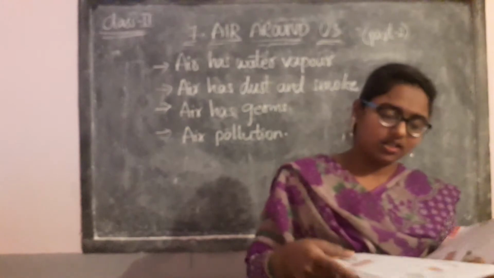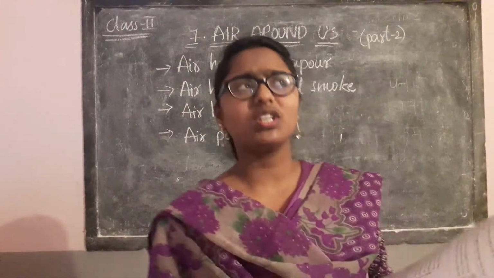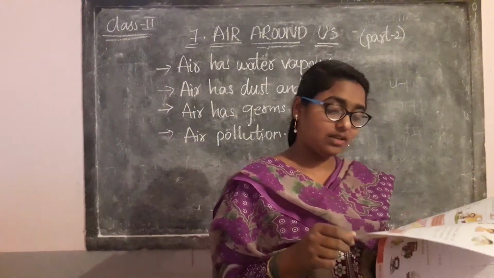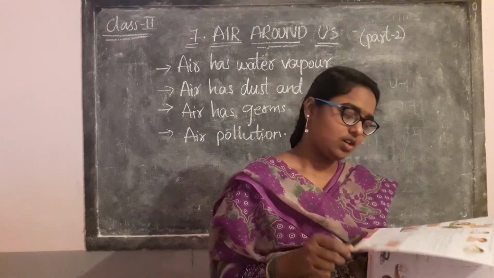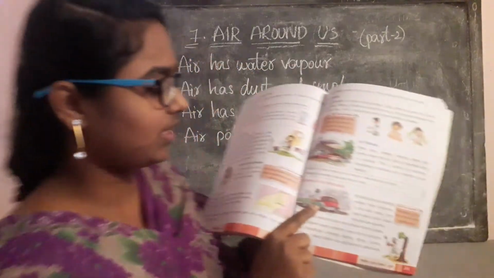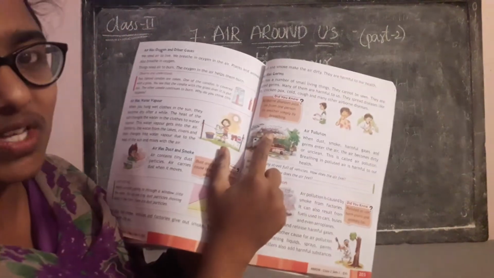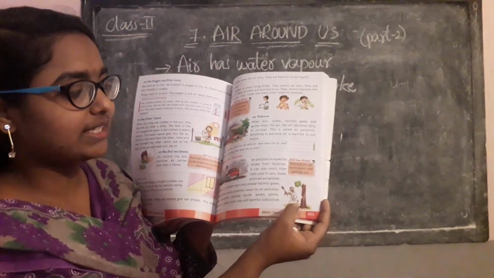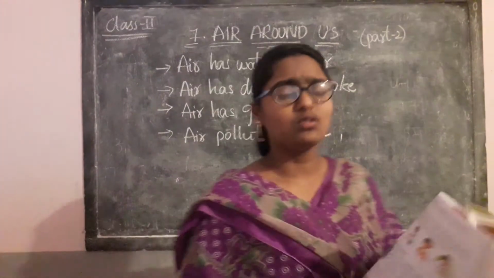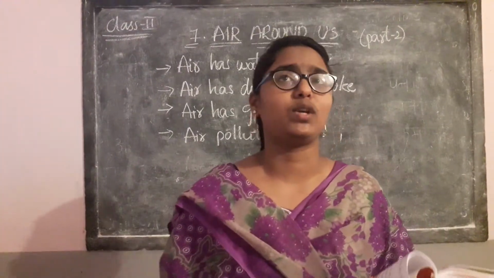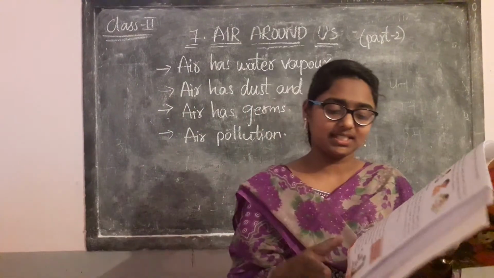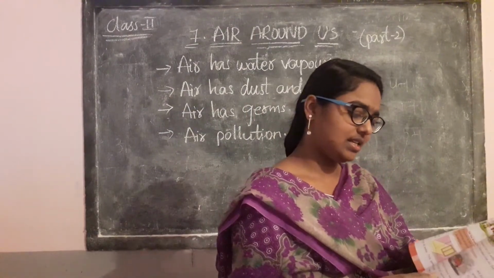See children. So this is air pollution. Is breathing that dusty, smoky air good for our health? No. What causes air pollution? Vehicles, factories, smoke from the factories, smoke from the vehicles, and also cutting down the trees. Is it good to cut down the trees? No, because of trees we get fresh air. So do not cut the trees.